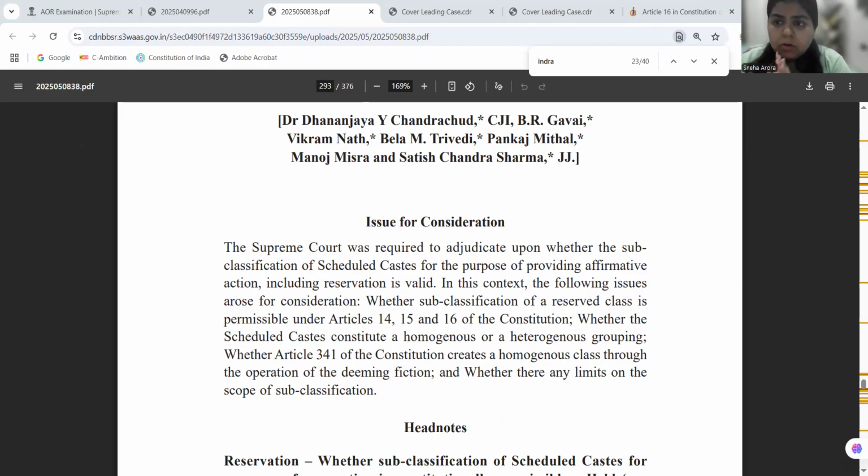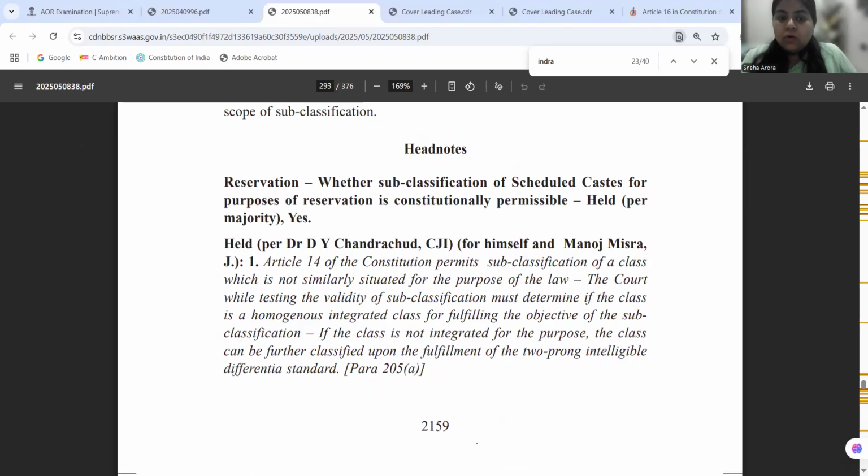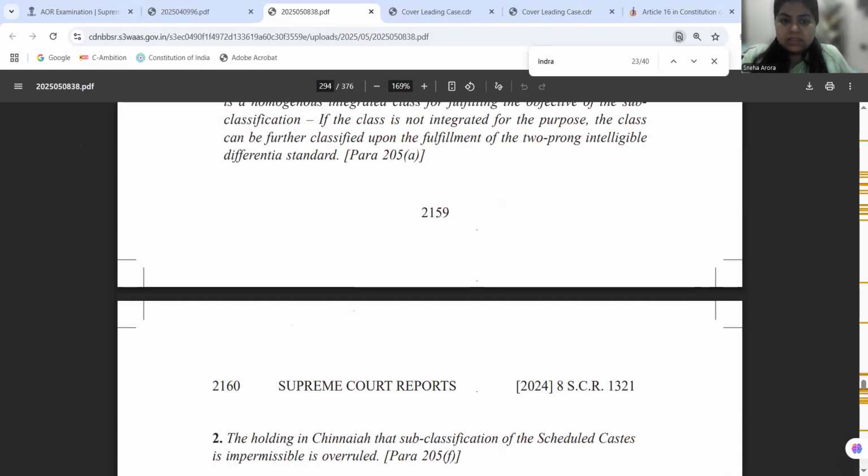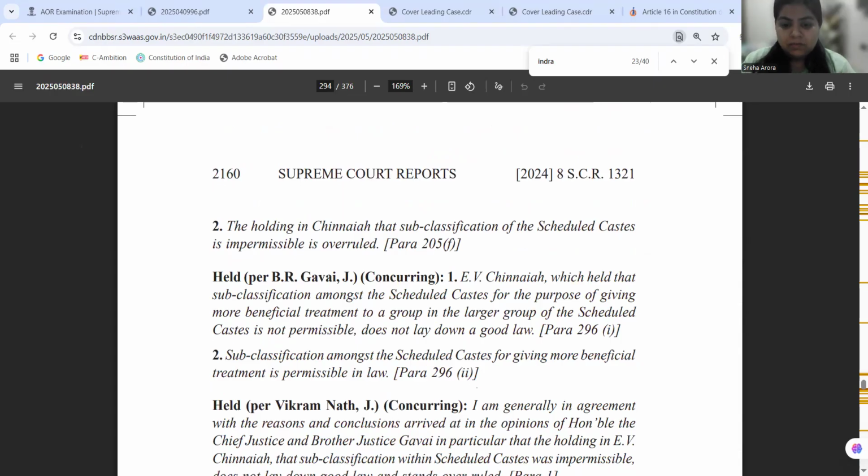Okay, the court herein is holding that Article 341 recognizes SCs at the national level, but the state can make equitable reservation measures so that the benefit reaches the person who deserves it the most, who is the most backward. Even in the backward classes, the benefit should be given to them. So Justice Gavai in this case is also advocating that we can also bring the NCL concept, creamy layer and non-creamy layer concept, in the administration of affirmative action for SC/ST communities as well.